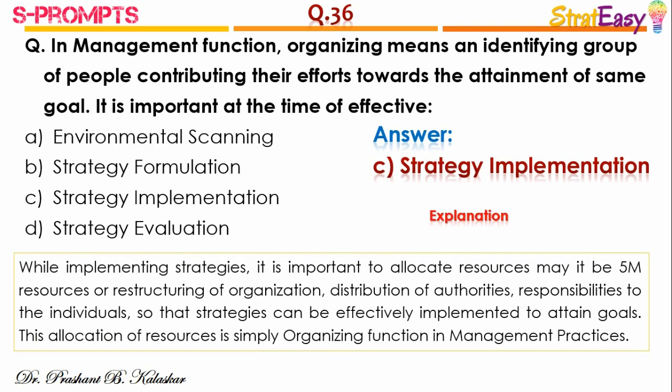While implementing strategies, it is important to allocate resources, may it be 5M resources or restructuring of the organization, distribution of authorities and responsibilities to the individuals, so that strategies can be effectively implemented to achieve organizational goals. This allocation of resources is simply the organizing function in management practices.